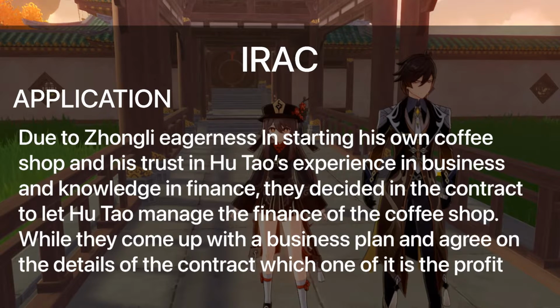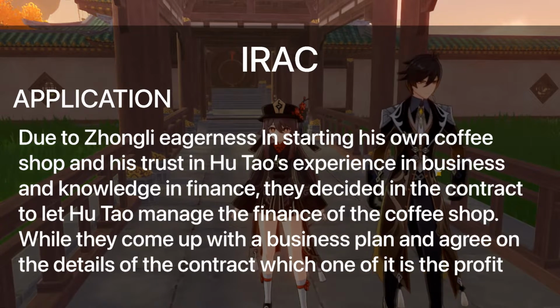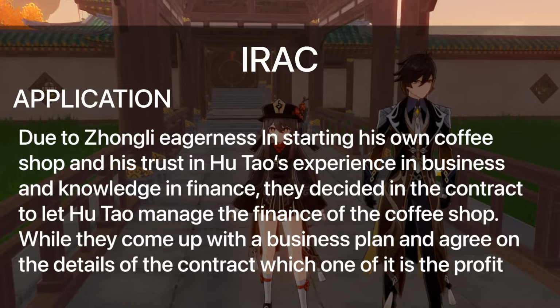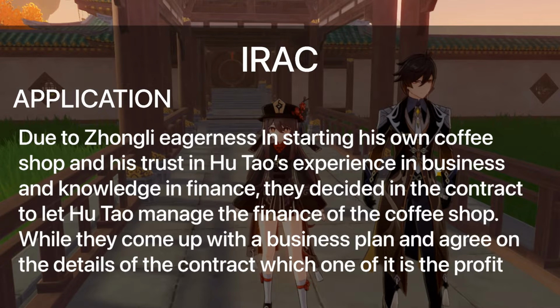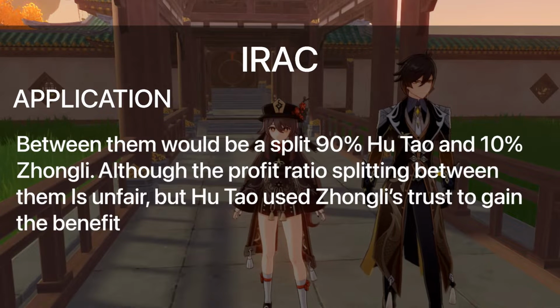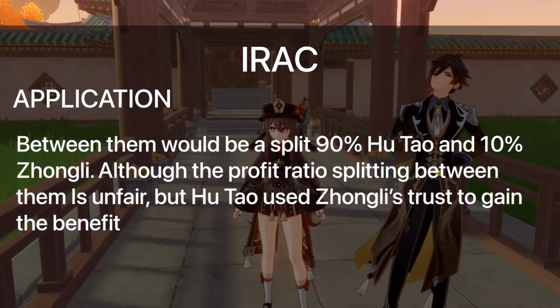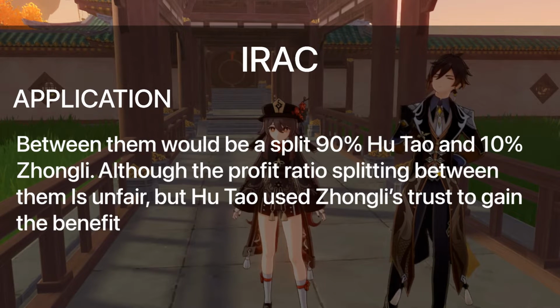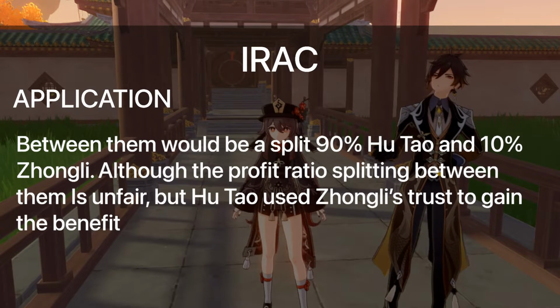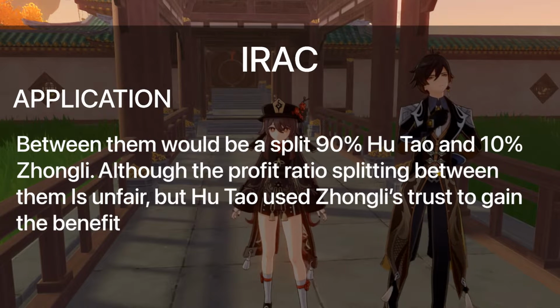Due to Zhong Li's eagerness in starting his own coffee shop and his trust in Hu Tao's experience in business and knowledge in finance, they decided in the contract to let Hu Tao manage the finance of the coffee shop, while they come up with a business plan and agree on the details of the contract, one of which is the profit. Between them the profit will be split 90% Hu Tao and 10% Zhong Li. Although the profit ratio splitting between them is unfair, Hu Tao used Zhong Li's trust to gain the benefit.